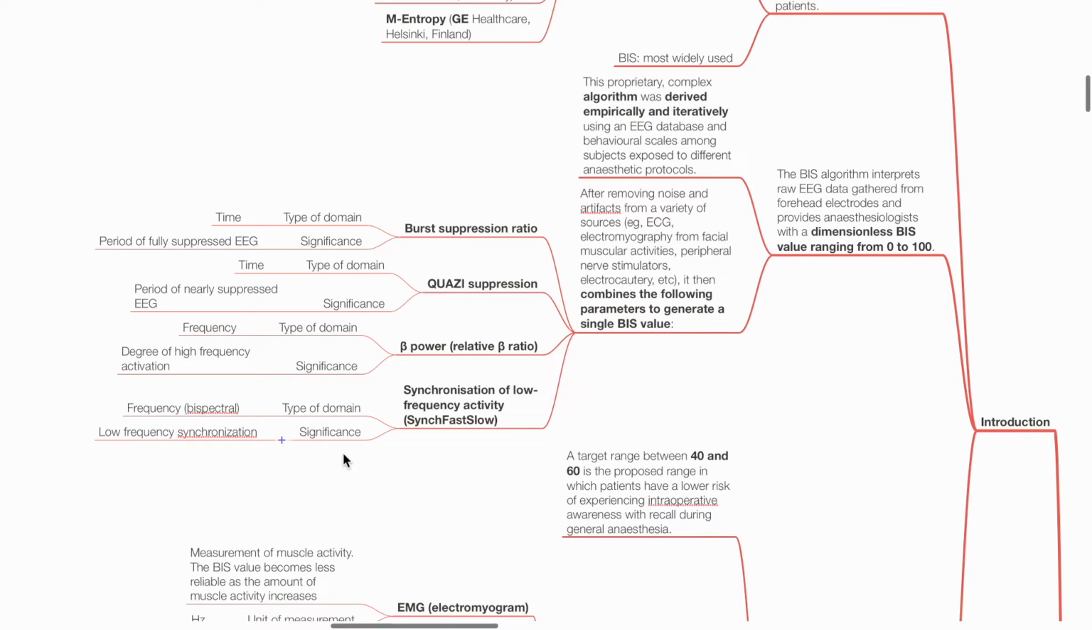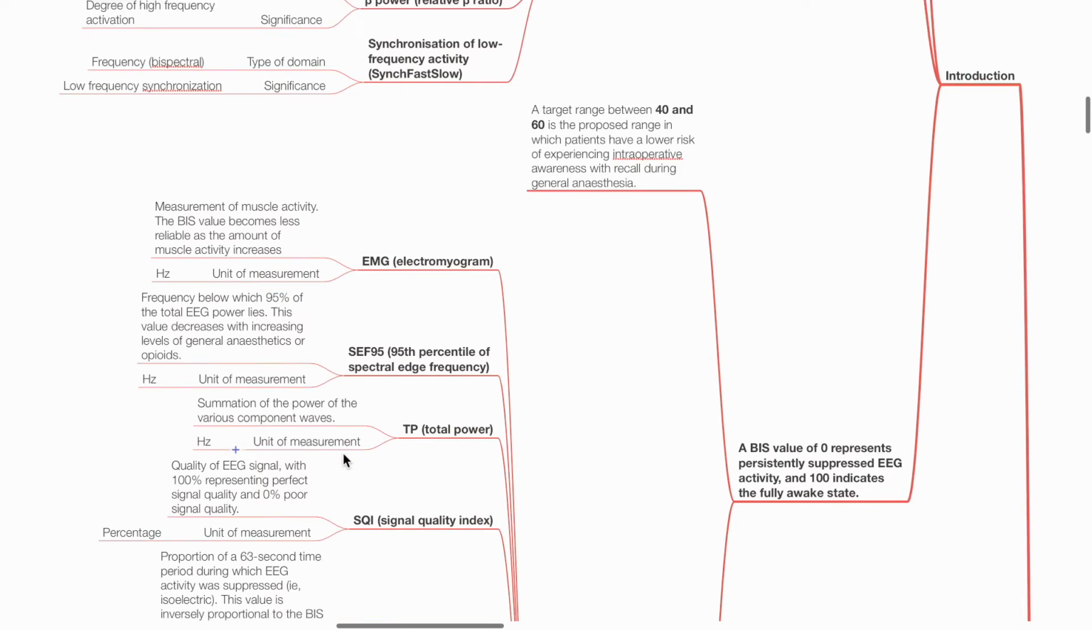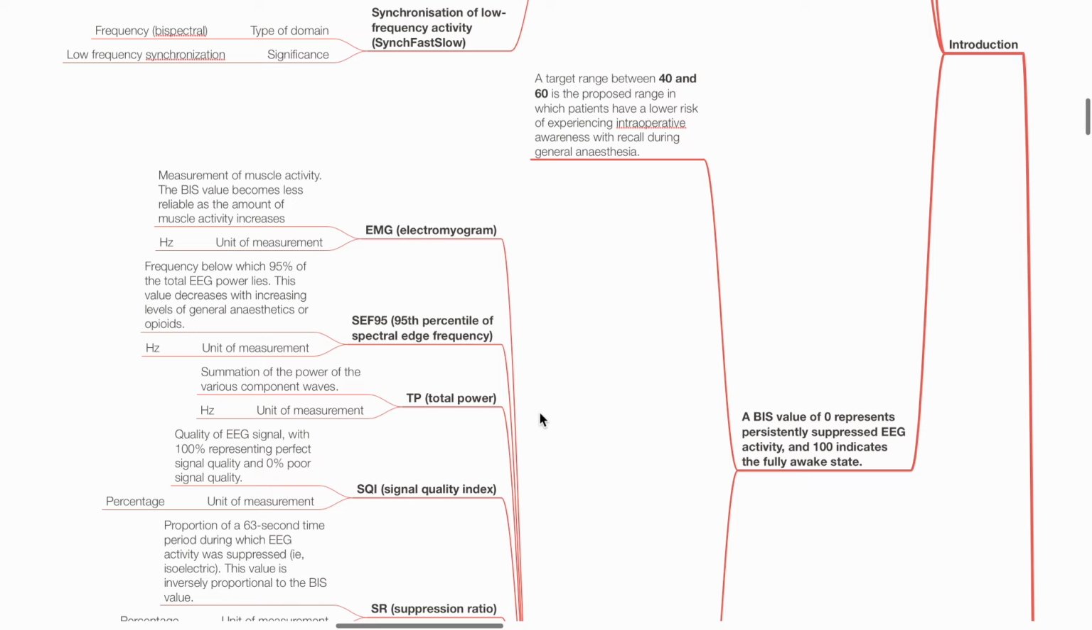Beta power: type of domain is frequency, significance is degree of high-frequency activation. Sync fast-slow: type of domain is frequency, bispectral, significance is low-frequency synchronization. A BIS value of 0 represents persistently suppressed EEG activity and 100 indicates fully awake state. Target range of between 40 and 60 is the proposed range in which patients have a lower risk of experiencing intraoperative awareness with recall during GA.